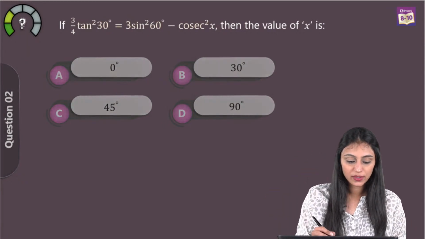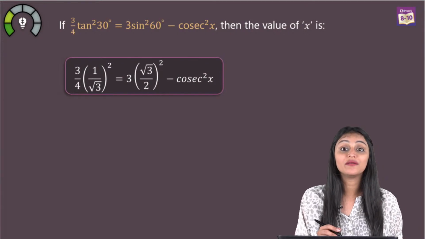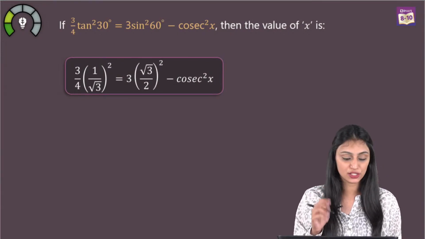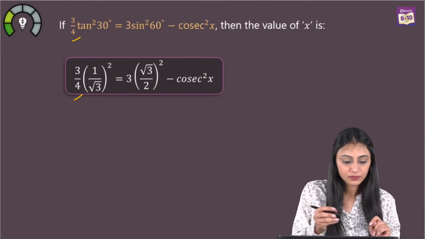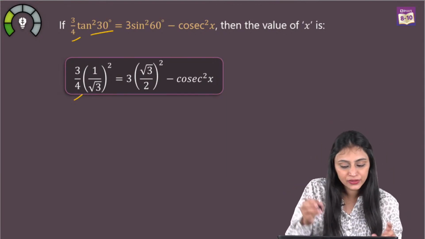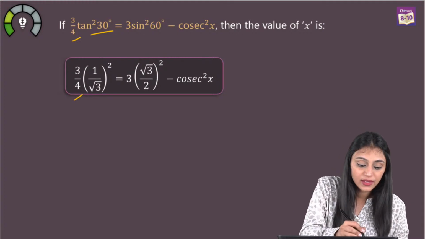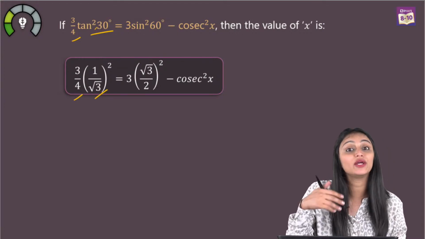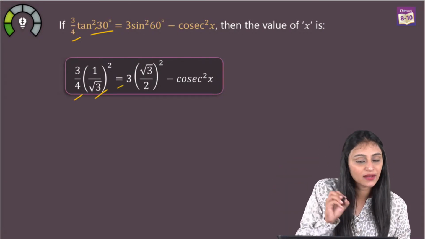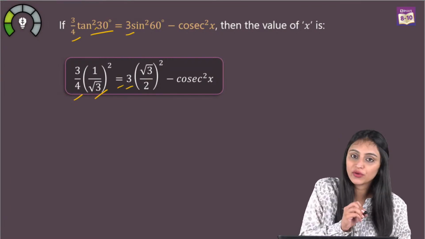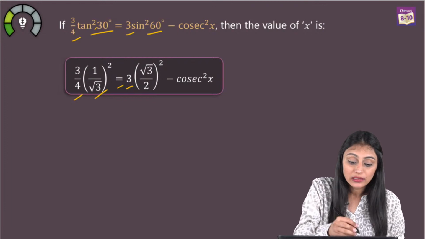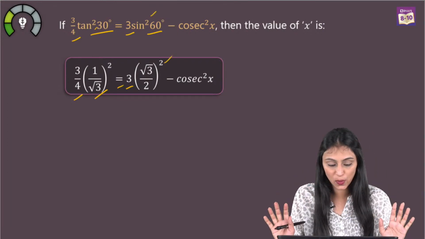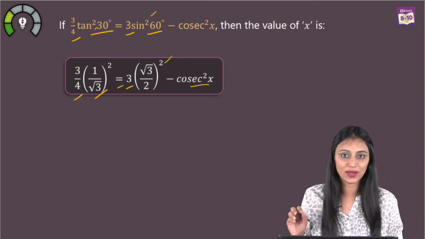Alright, so what I'll do here is simply I'm going to put the value of tan 30 and sine 60 over here. 3 by 4 remains as it is. Listen to me carefully. What is tan 30? Tan 30 is 1 by root 3. There is a square over here, so I'll write 1 by root 3 whole square. Equal to 3, sine remains as it is. What is sine 60? Sine 60 is root 3 by 2. There is a square over here. Simply I'll put the square over it. And we have minus cos square x as it is.